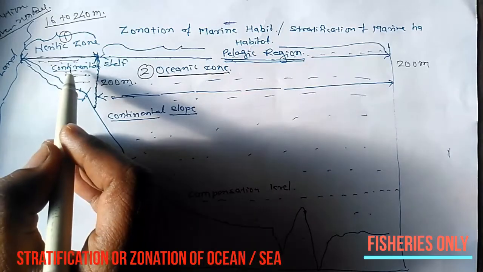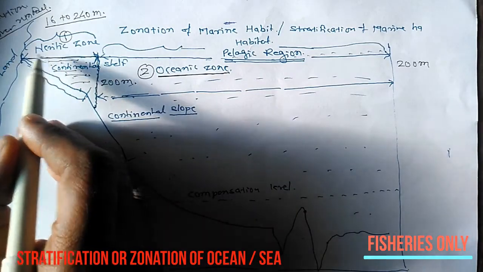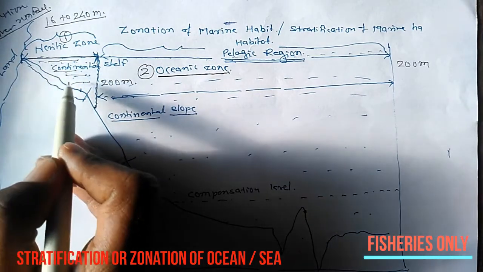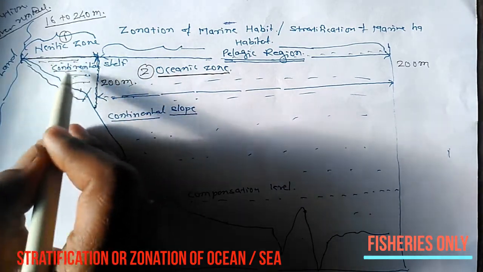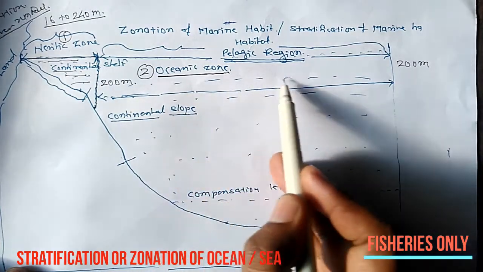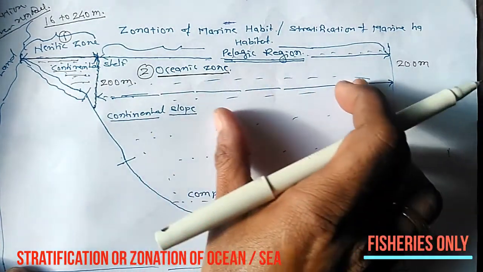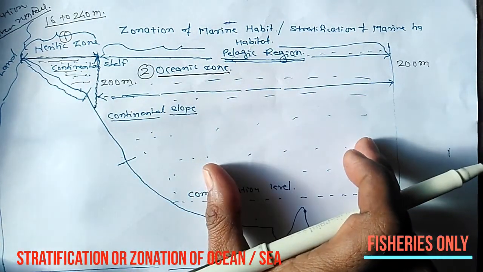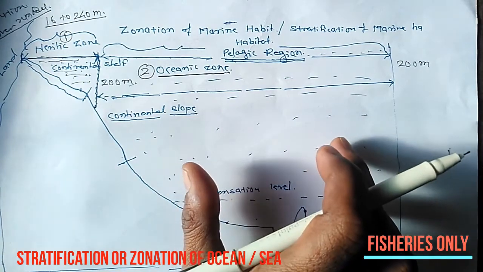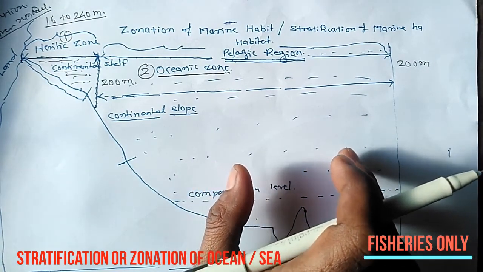This area is mostly influenced by terrestrial activities of human beings, that is the neritic zone, and this one is the oceanic zone. It will not be affected by the terrestrial.